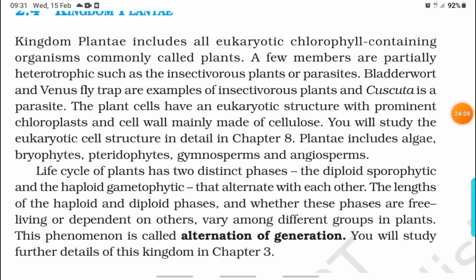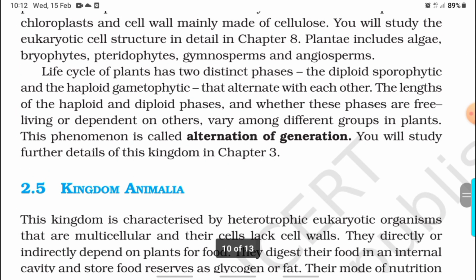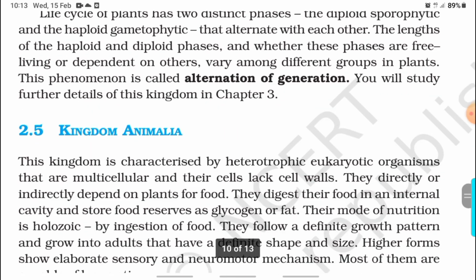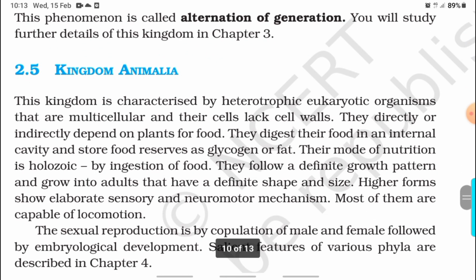Plantae includes algae, bryophytes, pteridophytes, gymnosperms, and angiosperms. The life cycle of plants has two distinct phases: the diploid sporophytic and the haploid gametophytic, which alternate with each other. The lengths of the haploid and diploid phases, and whether these phases are free living or dependent on others, vary among different groups of plants. This phenomenon is called alternation of generation. We will study further details of this kingdom in chapter number 3.